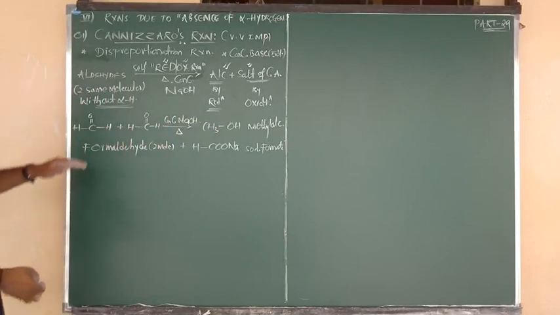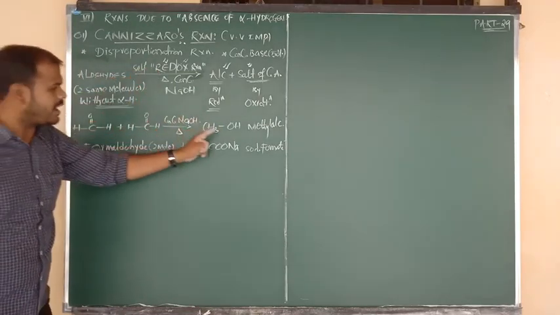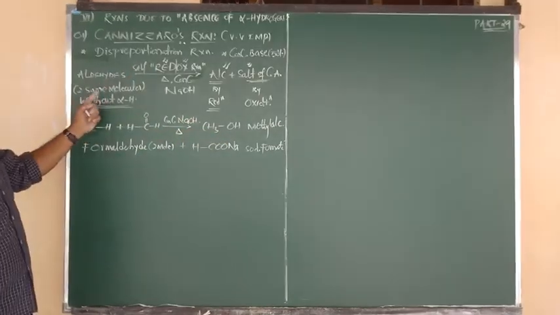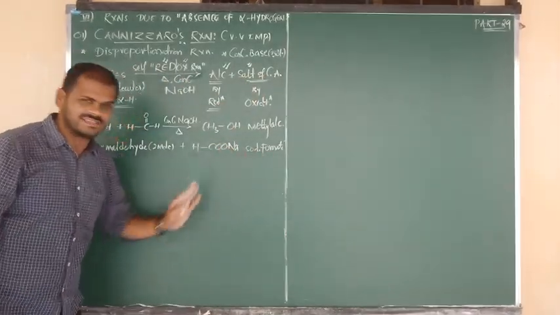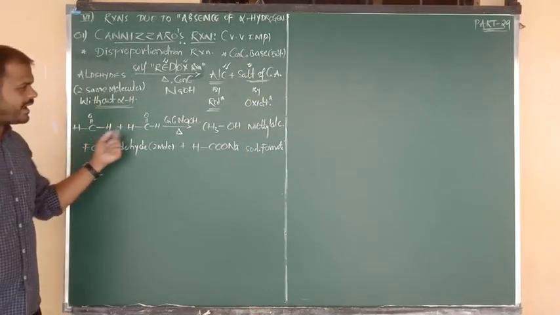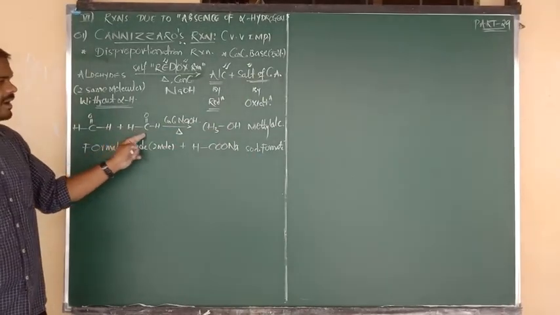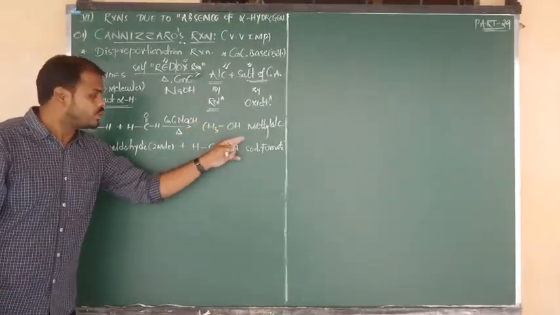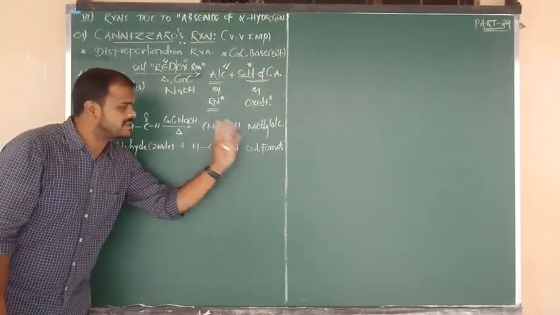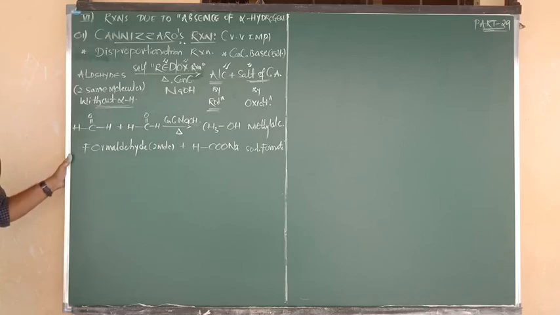So once again, the first mole of formaldehyde upon self reduction gives alcohol. The second mole of formaldehyde upon self oxidation gives the salt of carboxylic acid. So the first mole of formaldehyde gives methyl alcohol due to reduction. The second mole of formaldehyde upon oxidation gives formic acid, and the sodium salt of formic acid, whose short name is sodium formate. In that manner, we complete the Cannizzaro reaction.